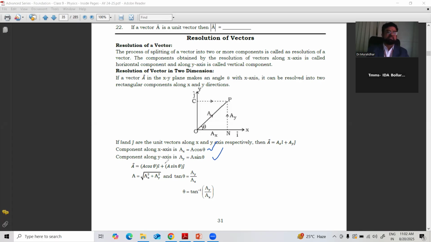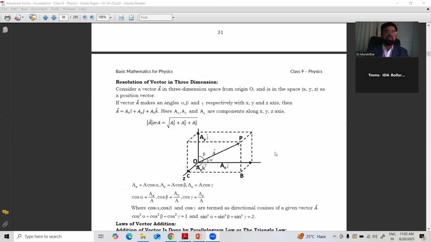In such cases, a is equal to the sum of the vectors, and it is the magnitude of vectors, and this is the direction of vectors. So these three formulas you can use to find the sum of the vectors, magnitude of vectors and direction of vectors after resolving into horizontal and vertical components.